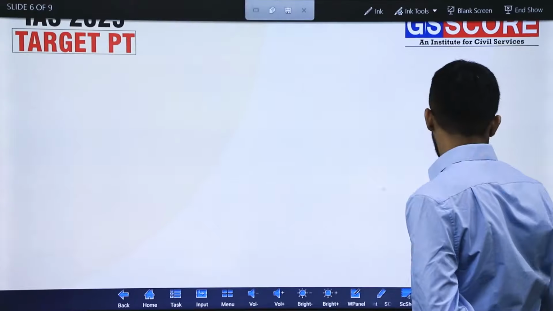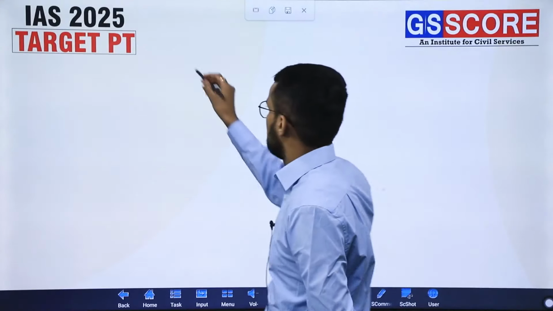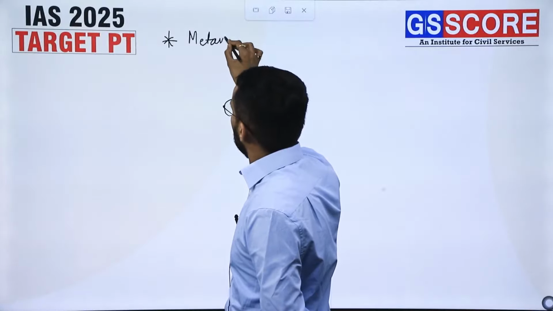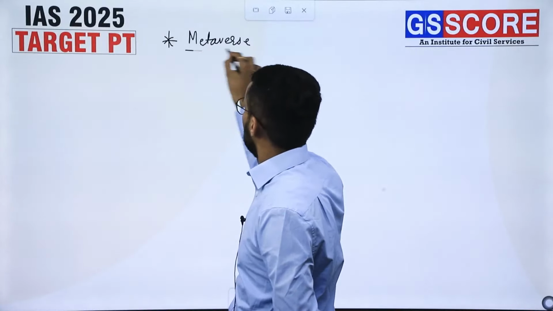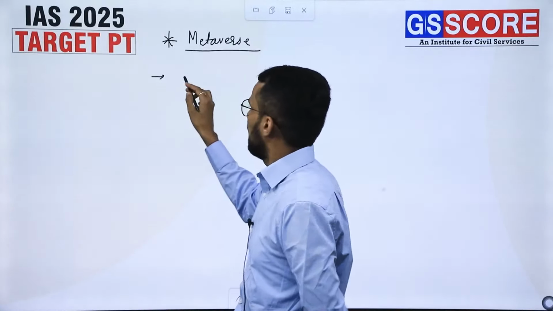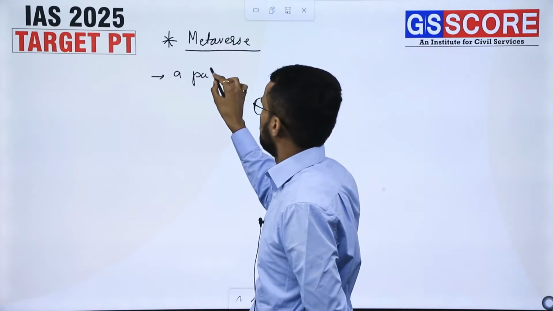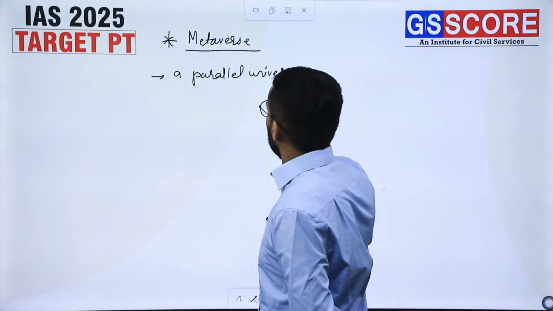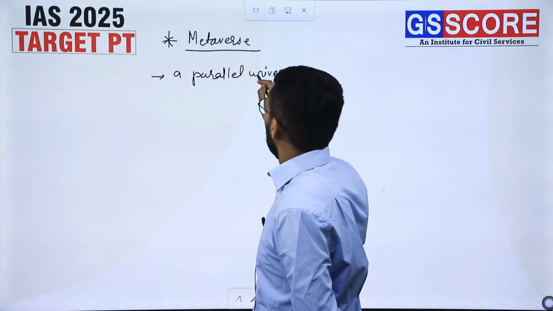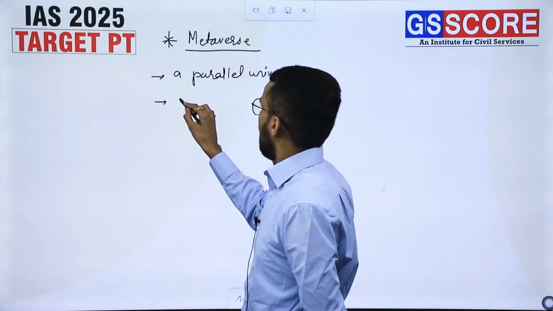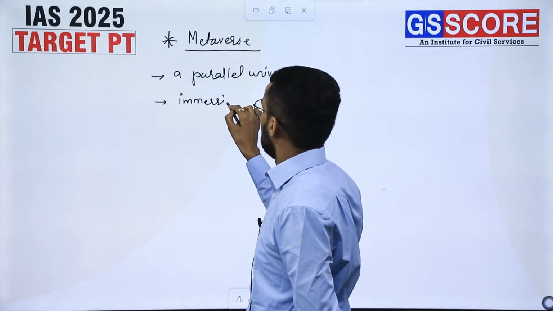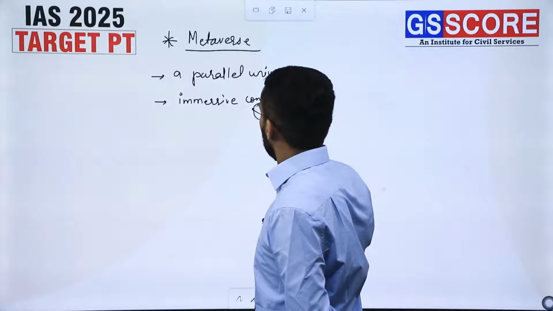Next we will discuss another concept, the metaverse. Let us discuss the metaverse. Now, what is metaverse? Metaverse is considered as a parallel universe. A parallel universe often has immersive components, right?